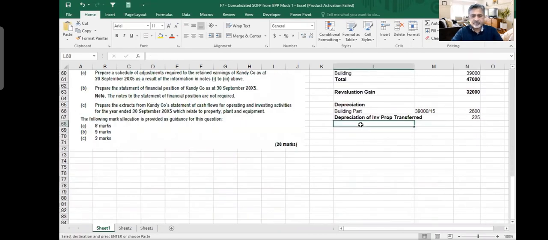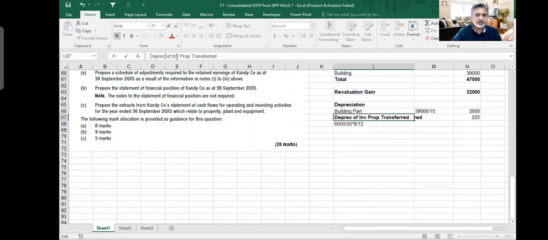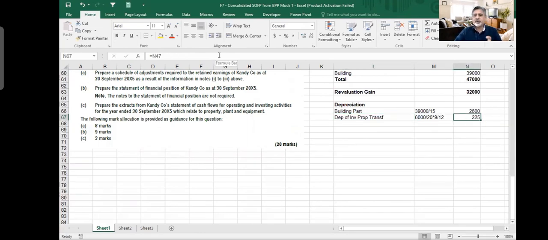I'll make it depreciation of investment property transferred, and this I will show here like this. So this is 2600 and this, and then I take my total. This is my total depreciation.